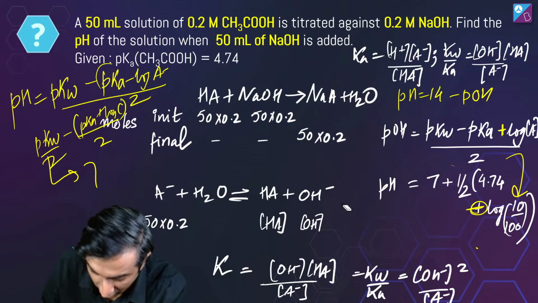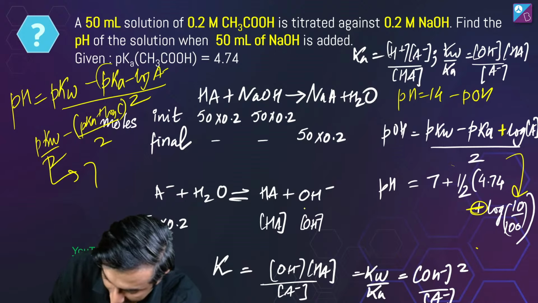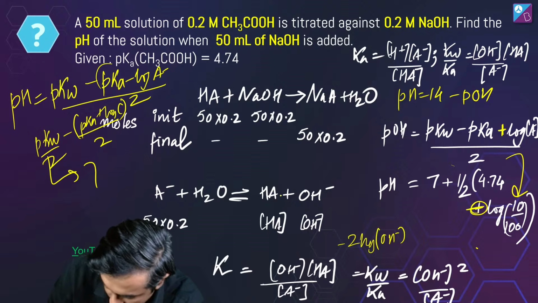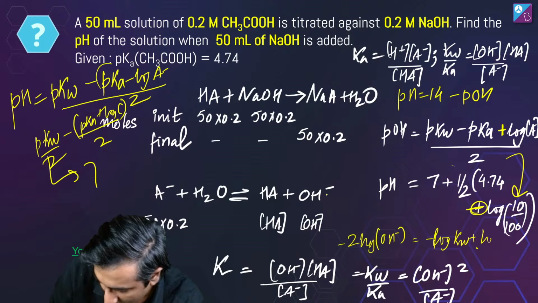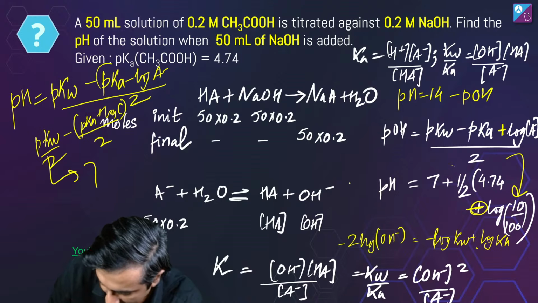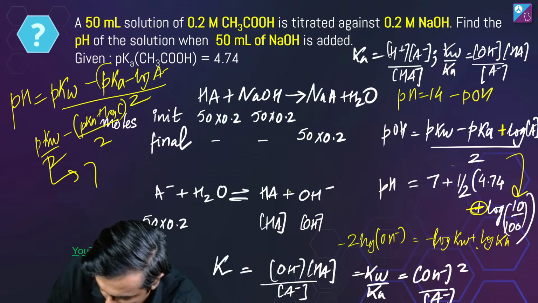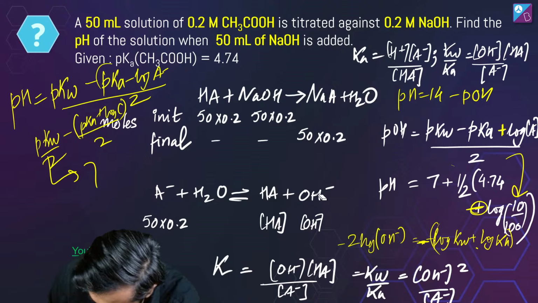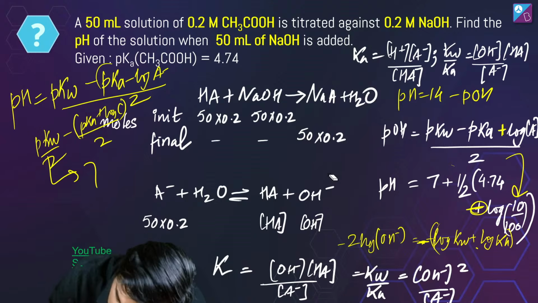Let's take this negative log properly here. If you take negative log of this whole thing, you get minus 2 log of OH minus equal to minus log of Kw plus log of Ka, and negative log was taken. This is fine. Minus log of this whole thing here, minus. Oops, hold on.